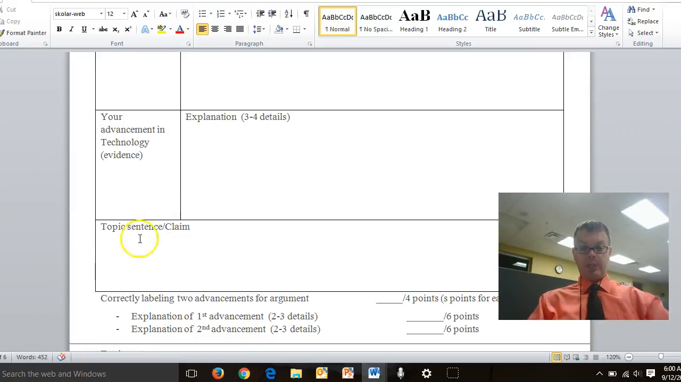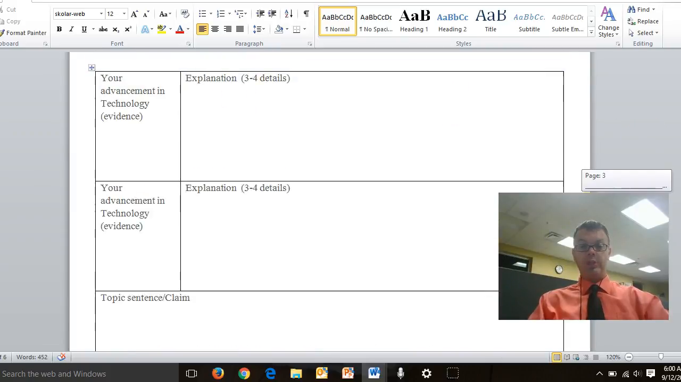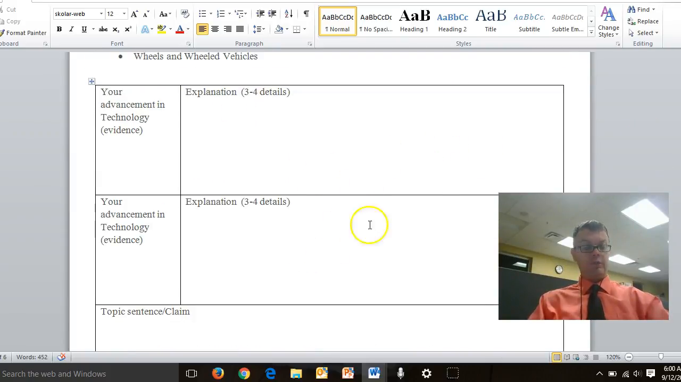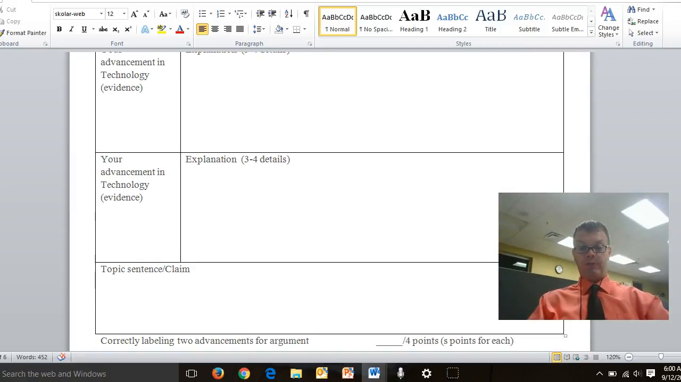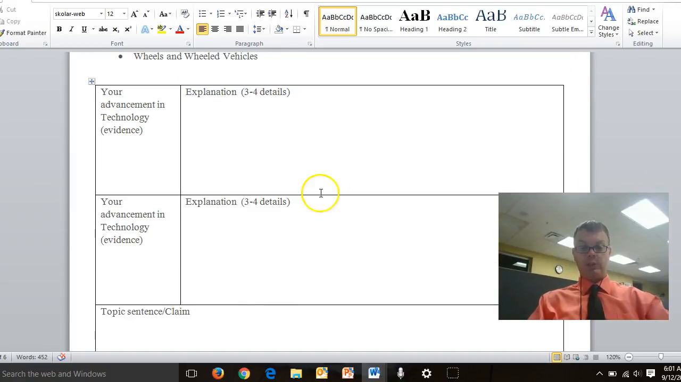So now that you have a topic sentence, and you should have your two advancements in technologies with some details from the reading, and you definitely should have enough details in the reading that we did last week. Now we are going to begin to write our paragraph for this question. So first off, your topic sentence will go first. Then you'll say what your first advancement is. So it'll say something like, plows were a very important advancement in the Neolithic Revolution.